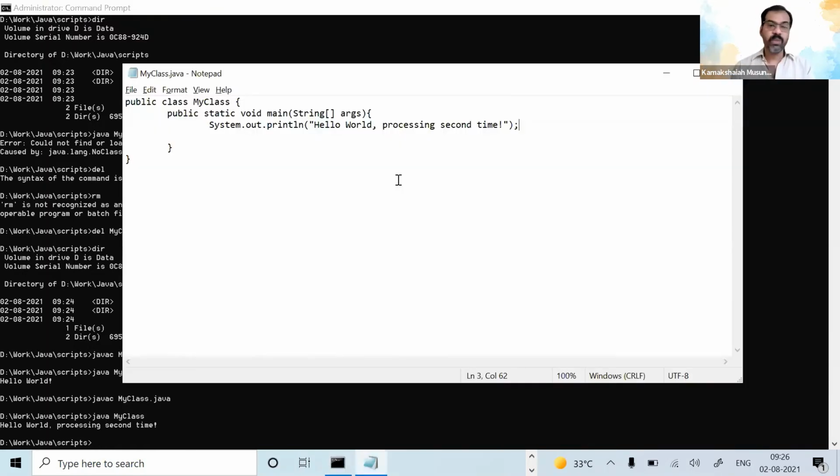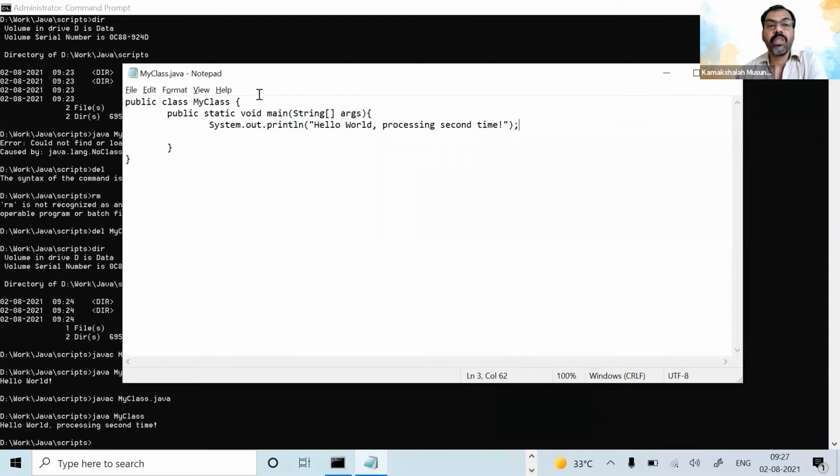So now, what are the things we did? Let's have a brief recap. I just opened a notepad. I'm writing a small Java program called Hello World. We need to have some application to write the program. So the default application is Notepad. In Notepad you can start writing Java programs. Then you should know how to write the Java program.